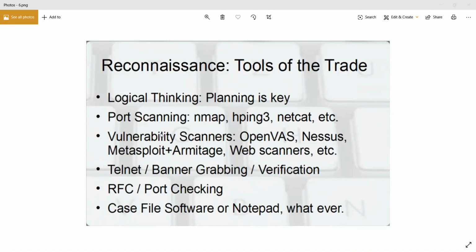So I would very much recommend that you take the ethical hacking course first, because this course does not go over the basics of everything you've previously learned.